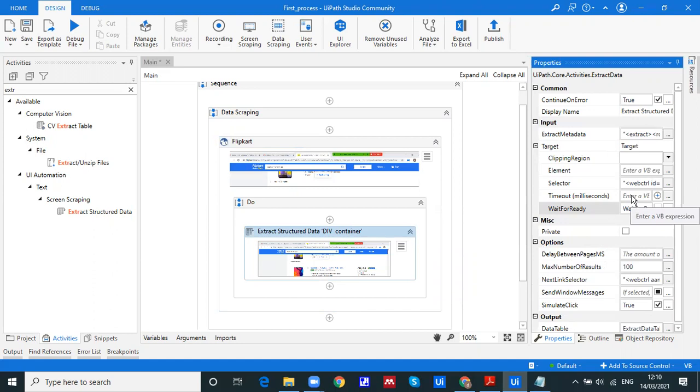So that is not a problem of the bot. That is a problem of the internet. So in that case, you need to instruct the bot to wait for some amount of time, wait for readiness. Those things we need to assign. Until and unless we assign those things, the bot will not perform properly.